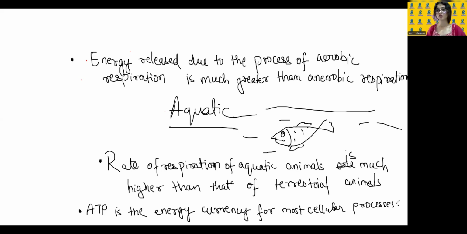Because the energy is stored in the form of ATP. Then ATP will be broken down and then energy will be used in our body. So I hope that much is very clear to you. Now we can go to the next topic, that is respiration in plants.